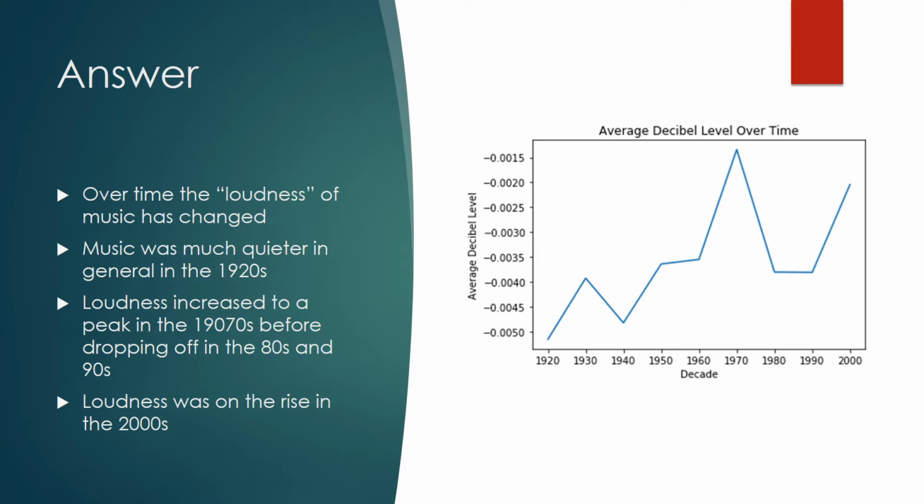As you can see, the loudness of songs has changed a lot over time. In general, music was a lot quieter in the 1920s. It got a lot louder in the 30s, then dropped off in the 40s, then it increased in the 50s with a slight plateau in the 60s, and then a massive spike in the 80s. Then in the 70s and 90s, music quieted down slightly, and it seems to be taking an upward spike when the data collection ended in 2010.